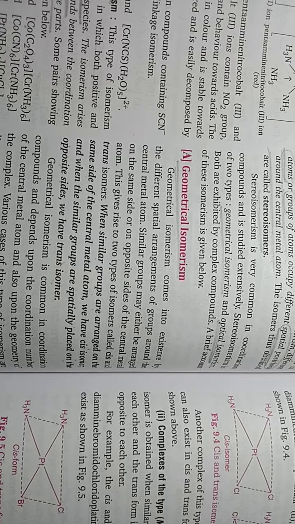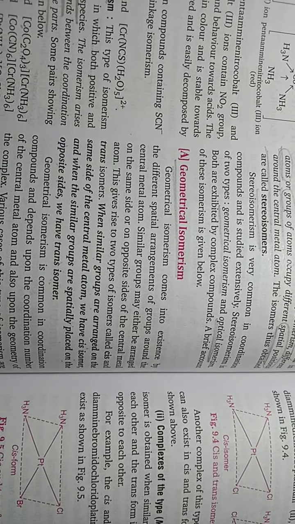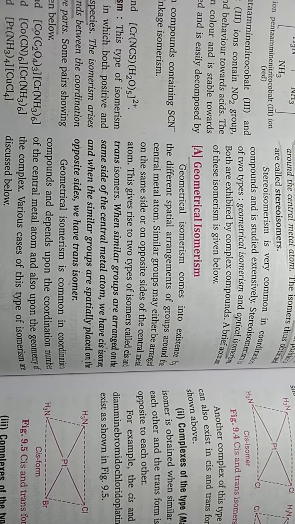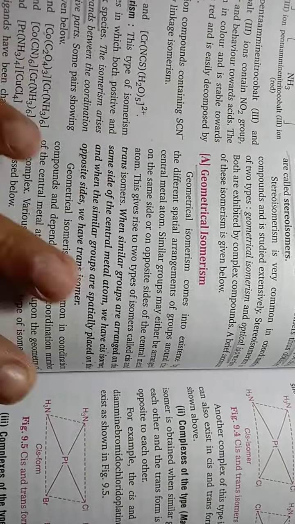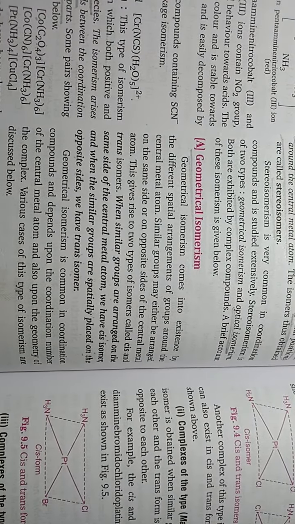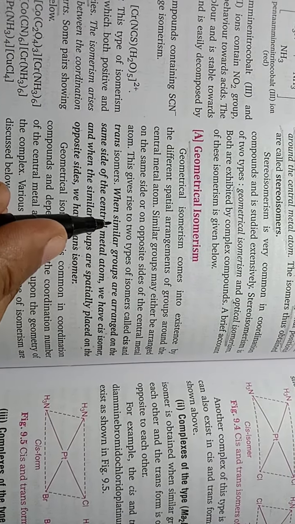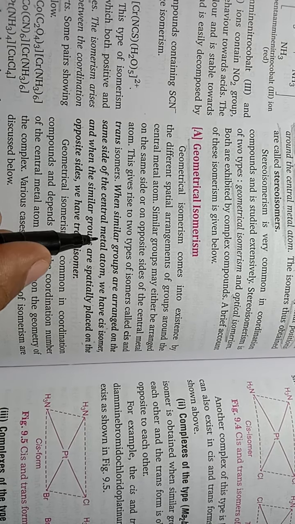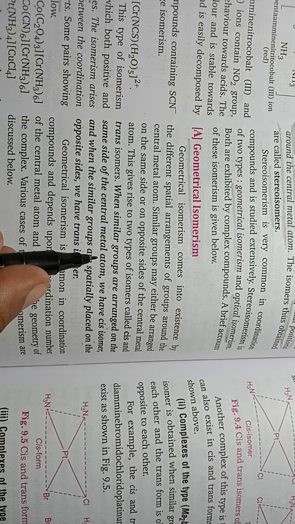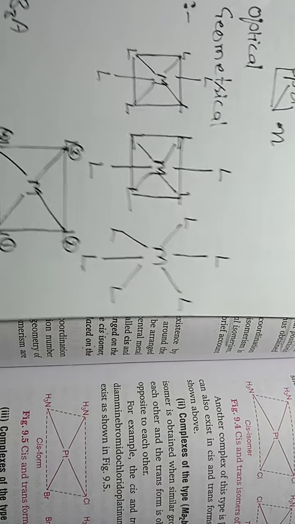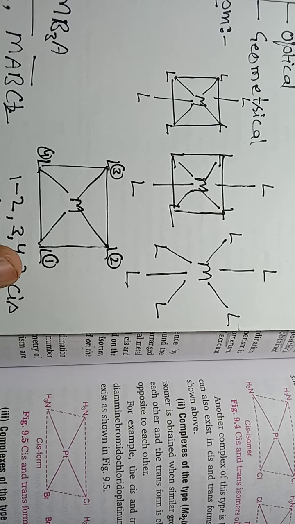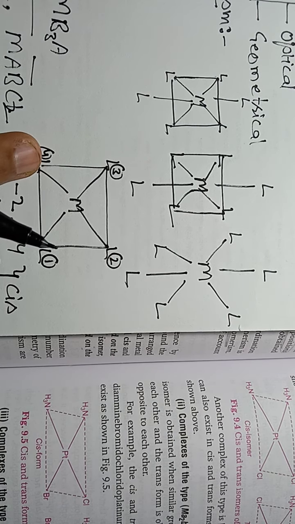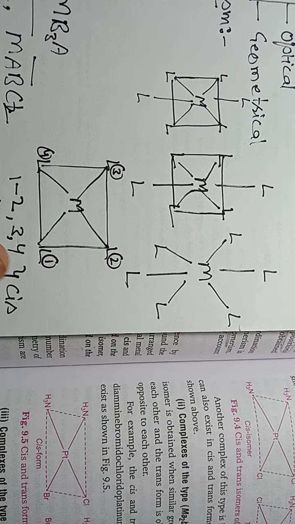So next, geometrical isomerism. In the case of geometrical isomerism, as you can see, when similar groups are arranged on the same side of the central metal atom, same side, as I told you, same side means at adjacent positions, 1, 2 or 3, 4 or 2, 3, 1, 4.